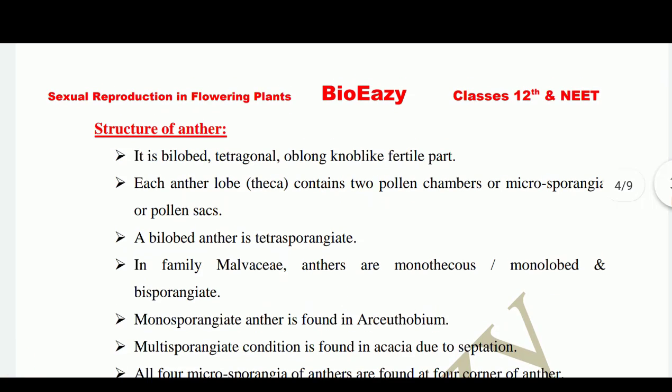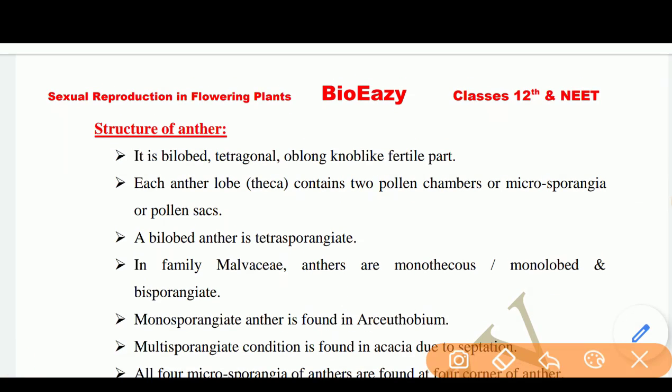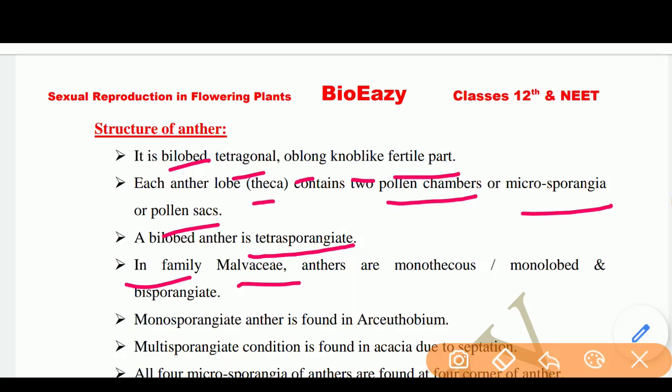Next is the structure of the anther. It is a bilobed, tetragonal, oblong, knob-like fertile part. Each anther lobe or theca contains two pollen chambers or microsporangia, or we can say pollen sacs. A bilobed anther is tetrasporangiate, means one lobe contains two chambers, so two lobes contain four chambers. In family Malvaceae, anthers are monothecous or monolobed and bisporangiate.